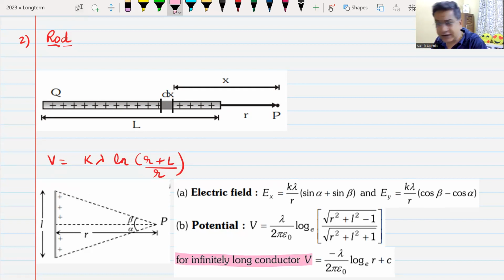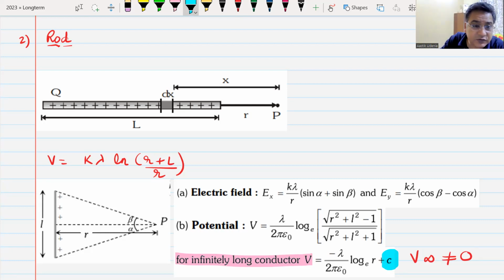Now for an infinite long conductor, V infinity cannot be taken as 0 because this conductor is infinite, and therefore the absolute value of potential is not defined. Therefore you see this C here. Do we understand this C? The C tells us that the absolute value is not defined. We don't know where the 0 is. Everyone got this? Yes.